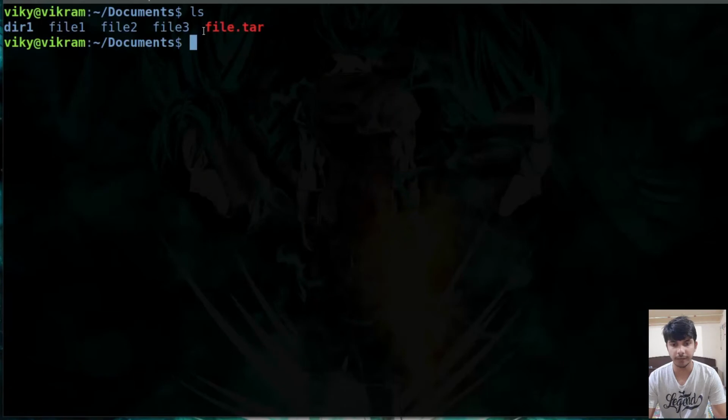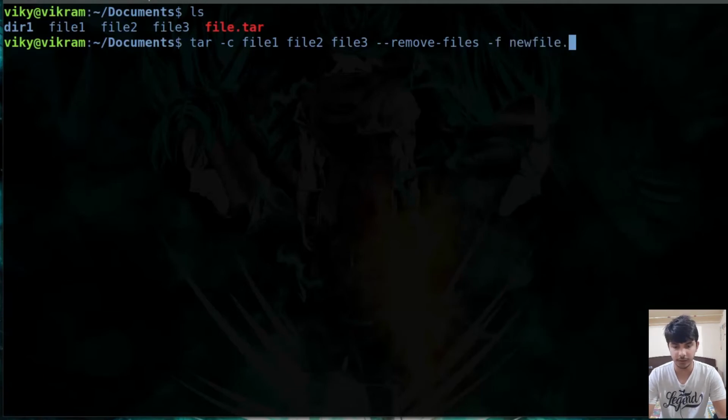Now by default, whenever we create a tar file, the original file is not deleted. Sometimes during the creation of the tar file we require that the original files be deleted. In that case, during the creation of our tar file, so let me create the tar file with the 3 files, you can specify the option --remove-files, and after that -f and the name of the tar. So I'll give the name as new file.tar.